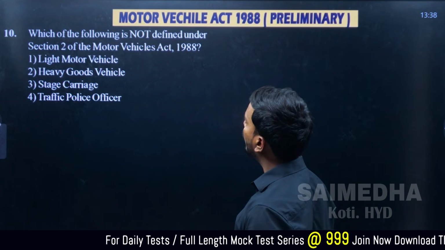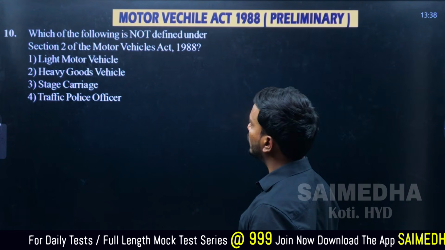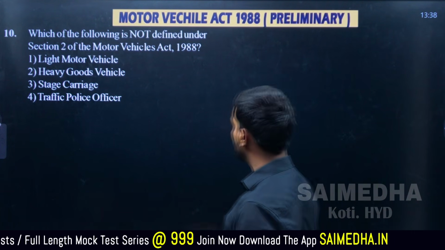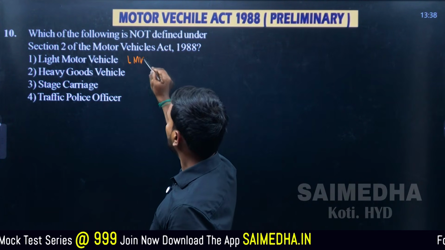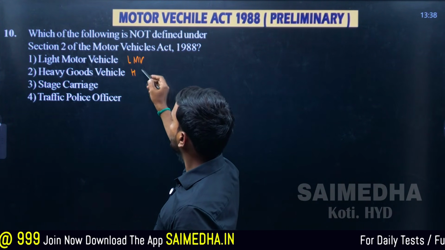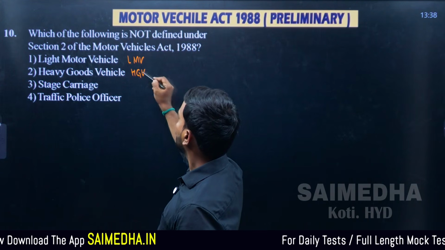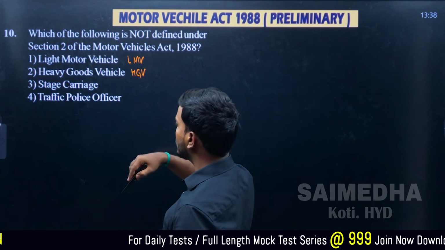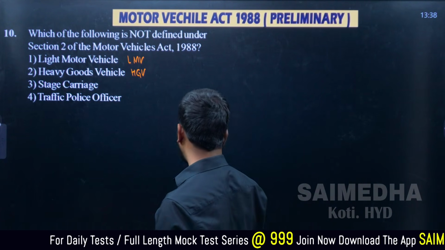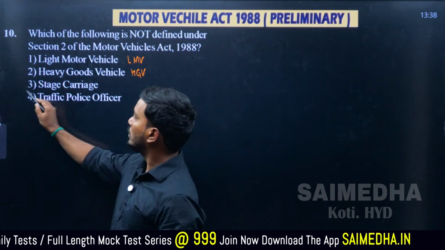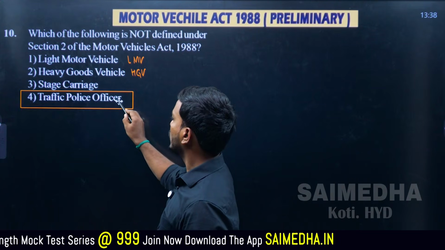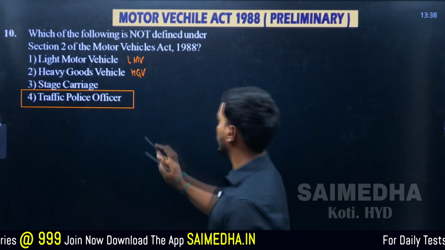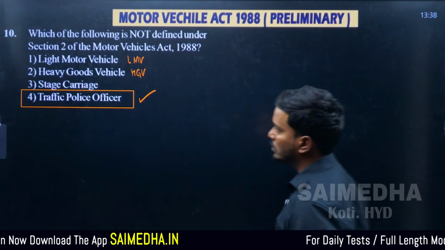Which of the following is not defined under section 2 of the Motor Vehicles Act 1988? Light motor vehicle? Yes, we have discussed LMV. Heavy goods vehicle? Yes, we discussed this also, 12,000 kg. Stage carrier is a definition. Traffic police officer is not there in the definitions. So the correct answer should be option number 4.